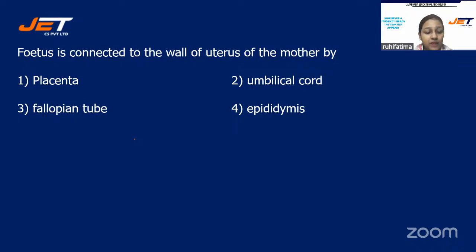Your time is running very fast. Harika, you are correct. The correct answer will be placenta. Option number one is the right answer, students.